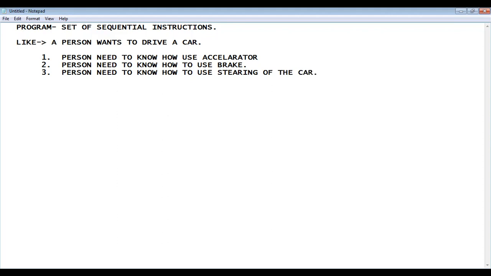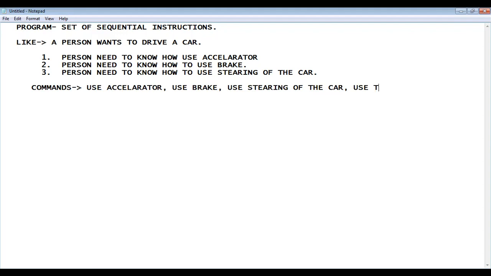So what are the commands the person needs to follow? When the person needs to drive a car, he has to use the accelerator from time to time. He has to use the brake from time to time. He has to use the steering of the car for navigation purposes. And to start the car, he has to use the key.